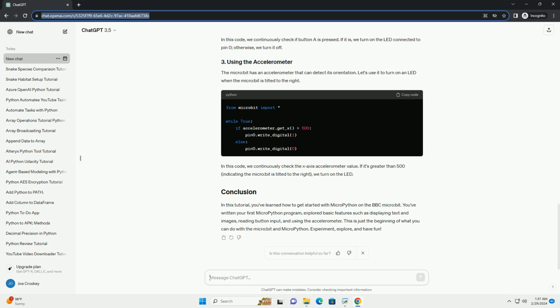In this tutorial, you've learned how to get started with MicroPython on the BBC microbit. You've written your first MicroPython program, explored basic features such as displaying text and images, reading button input, and using the accelerometer. This is just the beginning of what you can do with the microbit and MicroPython. Experiment, explore, and have fun.